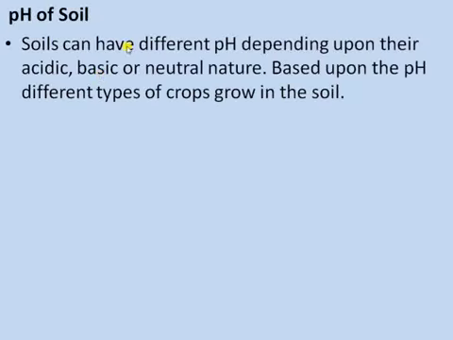Moving on to the next property, that is the pH of the soil. Soil can have different pH depending upon its acidic, basic or neutral nature. So based upon the pH, different types of crops are grown in the soil.